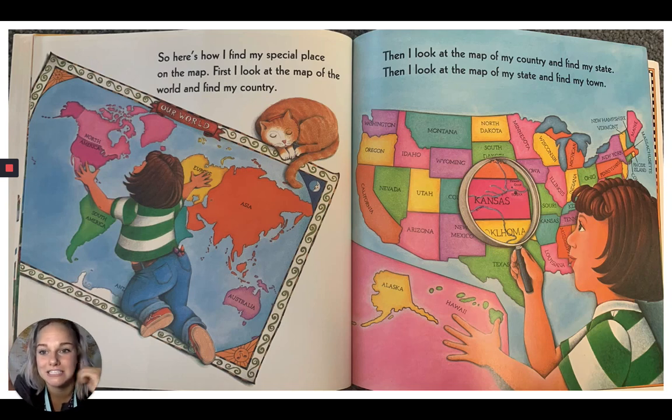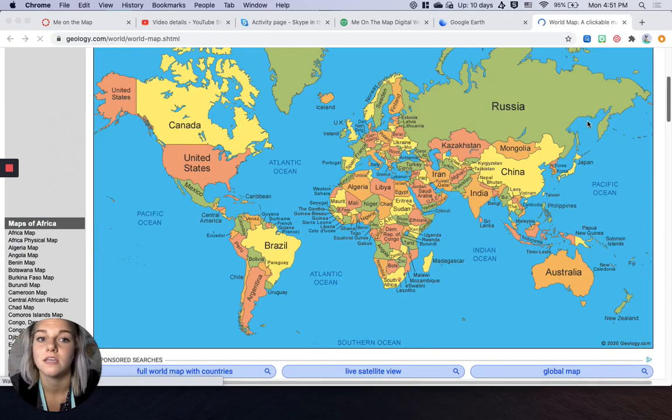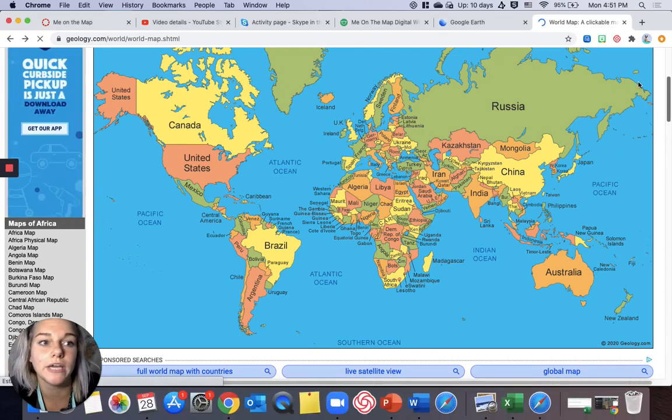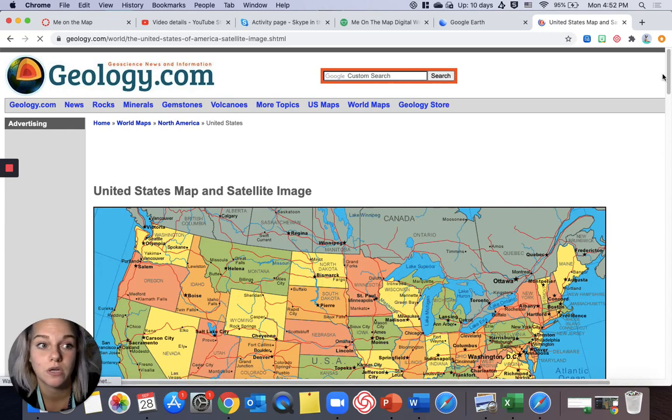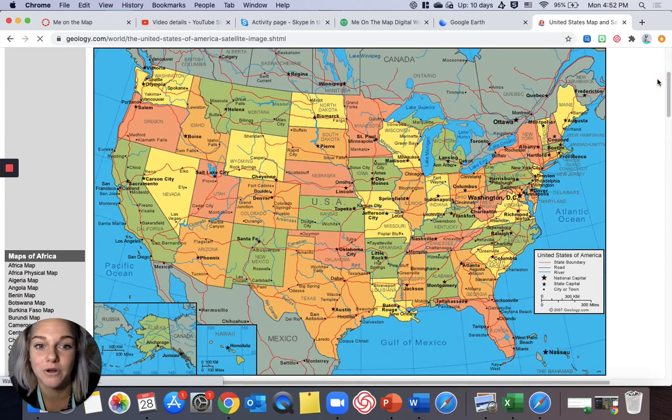So here's how I find my special place on the map. First, I look at the map of the world and find my country. If you're looking at the map of the world, we live in the state, the United States, which is this country right here. So I'm going to click on it, and then it will take you to a bigger map. And so we live in the state of Indiana, which is right here. And I always can tell it's the state of Indiana by looking underneath Lake Michigan.